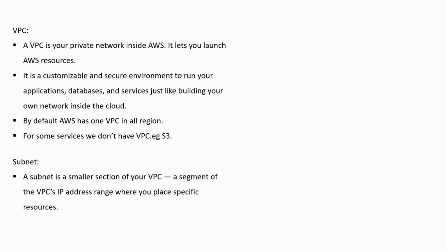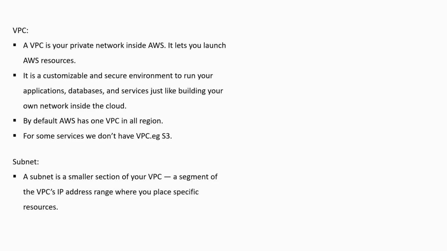And for some services we don't have VPCs. For example, S3. For S3 we don't have VPCs or IP addresses. And in EC2 we have VPC, IP address, everything. So this is all about VPC.